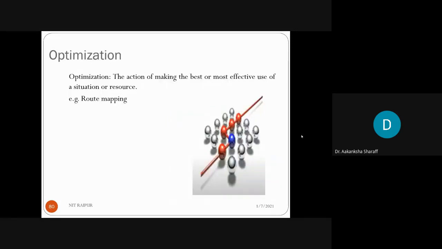And optimization means the action of making the best or most effective use of a situation or resource. Whatever resources we have, whatever situation we have, in order to utilize it and make an effective decision or effective action, that is optimization. Like in route mapping, whatever route we are following, is it the best one or not, does it have less cost, less time. Likewise, there are several optimization criteria that we can utilize here.